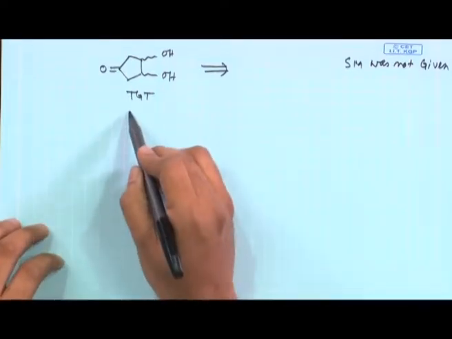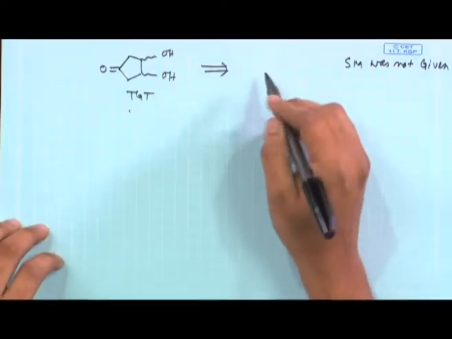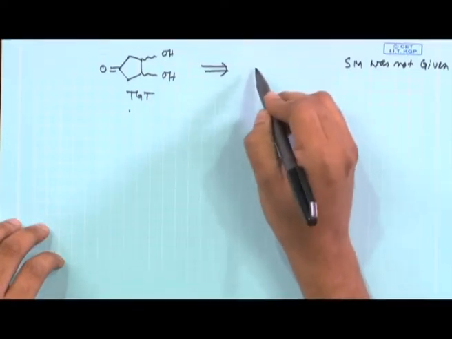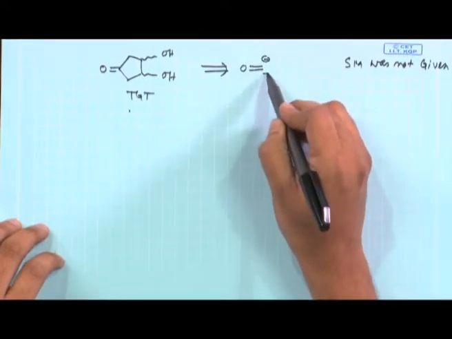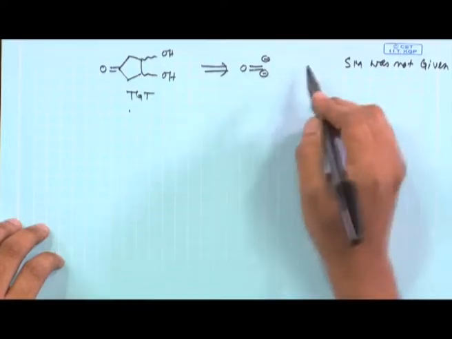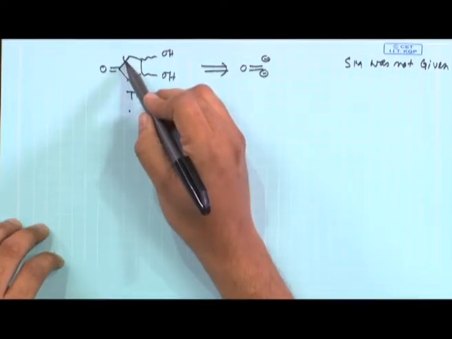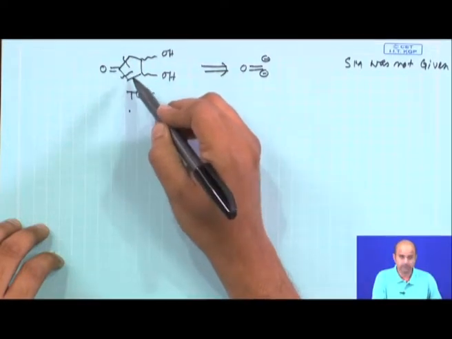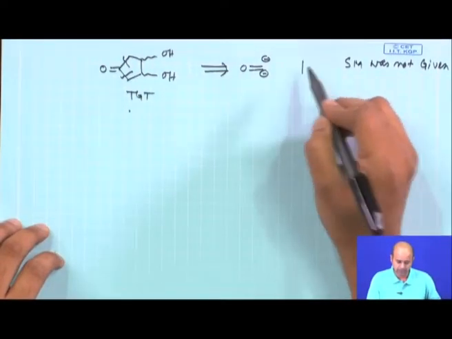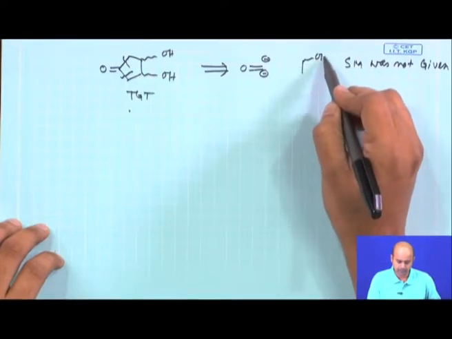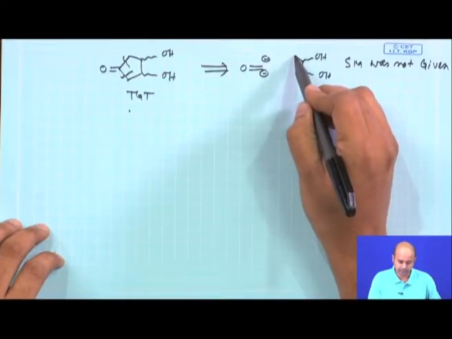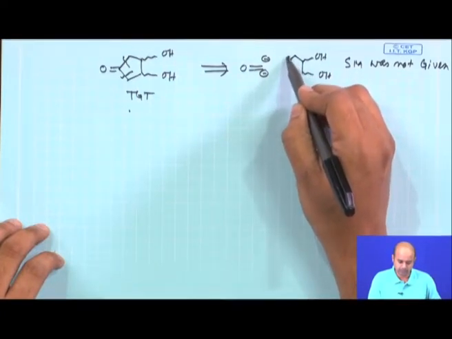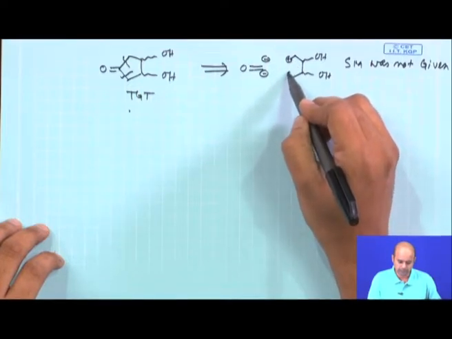Now, if you try to do a disconnection for this molecule, we will do a disconnection something like this, and let us figure it out. I am putting two negative charges here by doing a disconnection like here, and then you have a compound something like this as an intermediate, with a CH2 plus and a CH2 plus.